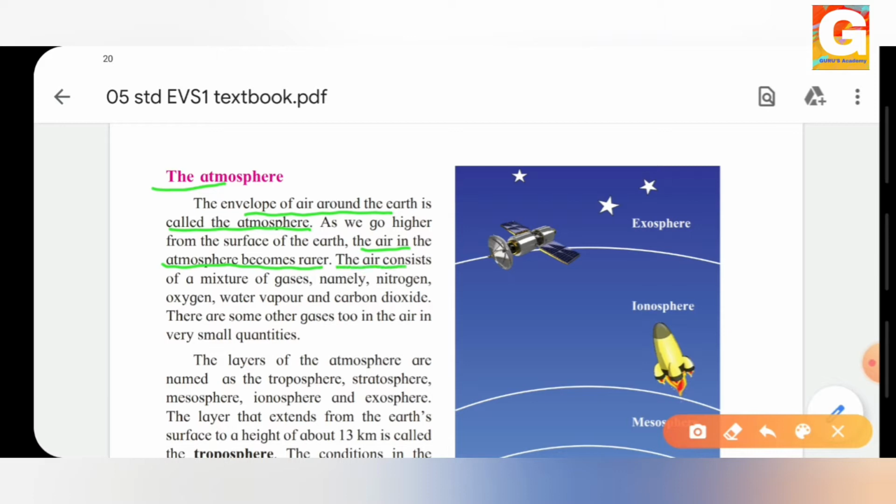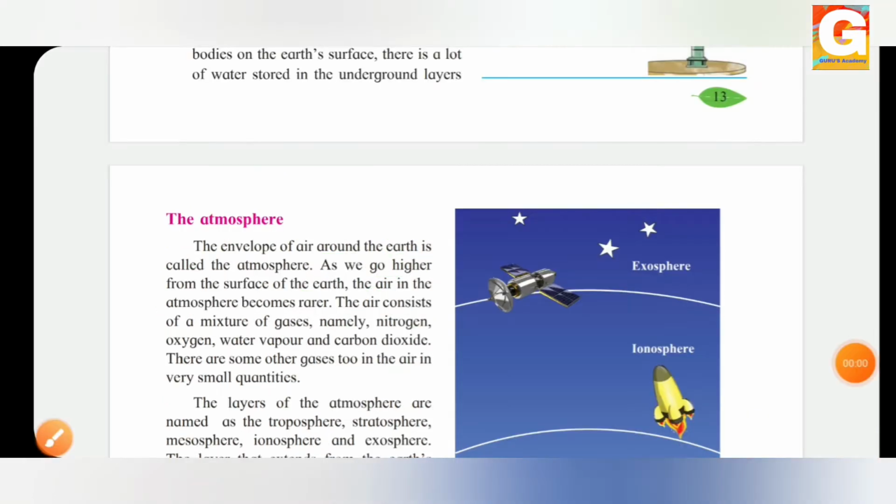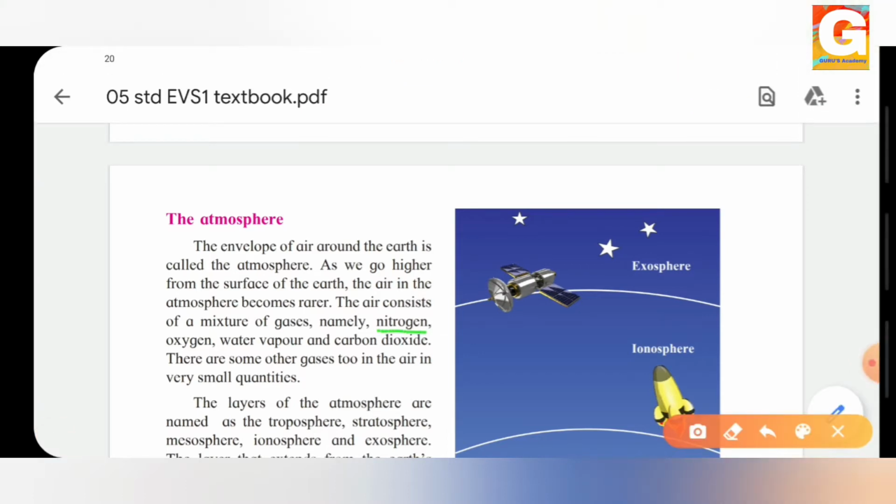The air consists of a mixture of gases, namely nitrogen, oxygen, water vapor and carbon dioxide. So mainly the gases present in air are nitrogen, oxygen, water vapor and carbon dioxide. But are only these gases present in the air? No, there are also some other gases in the air which are in very small quantity. Nitrogen, oxygen, water vapor and carbon dioxide are present mostly in large proportion and other gases are present in very small quantities.